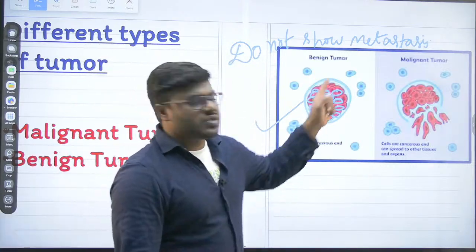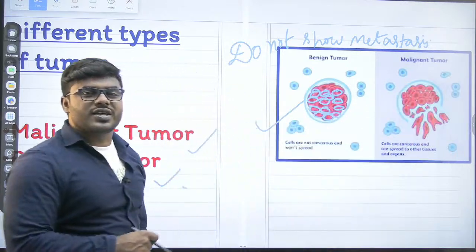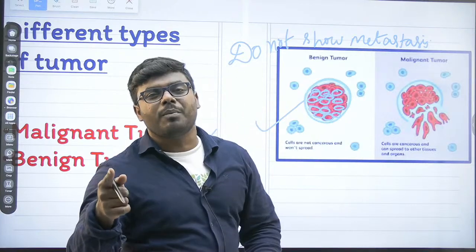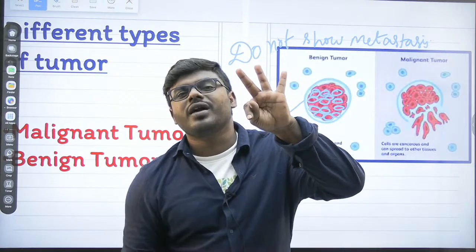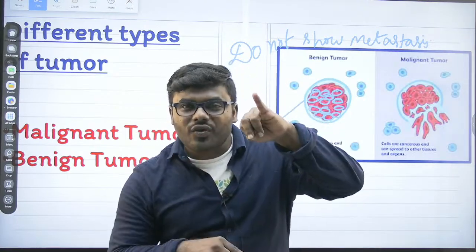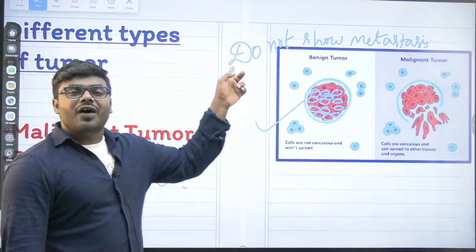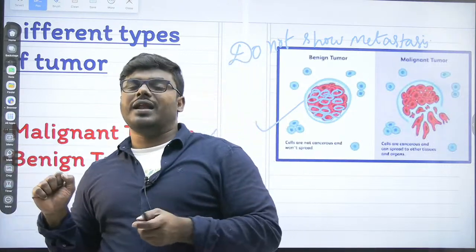Now here comes the most unique one. Malignant tumor. When you hear the name malignant tumor, keep one thing in your mind. They never work like normal cells. They never divide like normal cells. They never differentiate like normal cells. They never function like normal cells. And just now I told you that our normal cells never ever move from one area to another area.